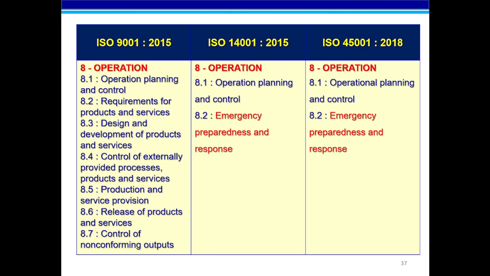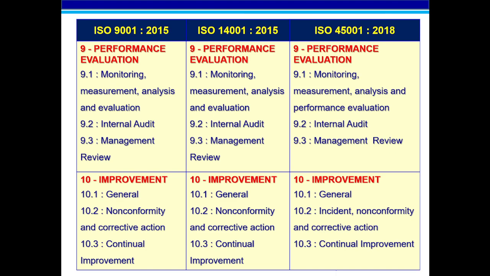Clause 8, operation: ISO 9001 focuses more on the product, services and non-conforming outputs. In ISO 14001 and ISO 45001, we have the emergency preparedness and response. Clauses 9 and 10, performance evaluation and improvement, have the same requirements for all the three standards. Both auditor and auditee should have a thorough knowledge of all these clauses in the three standards for better understanding and for further improving their business operations.